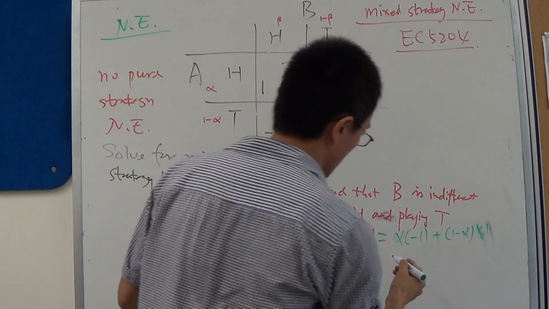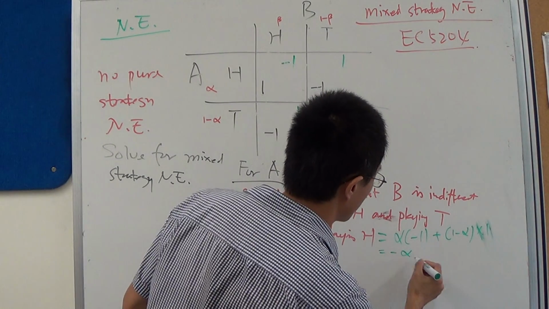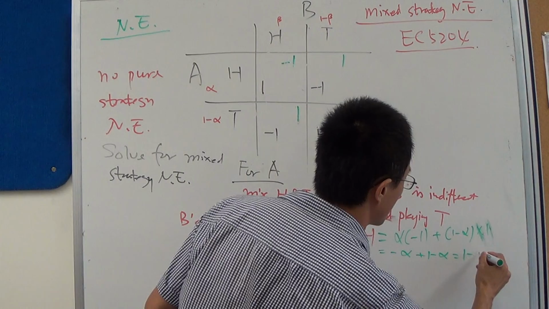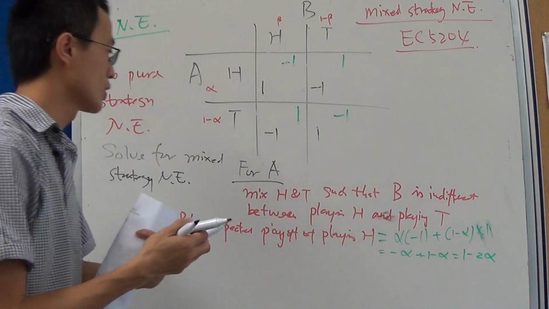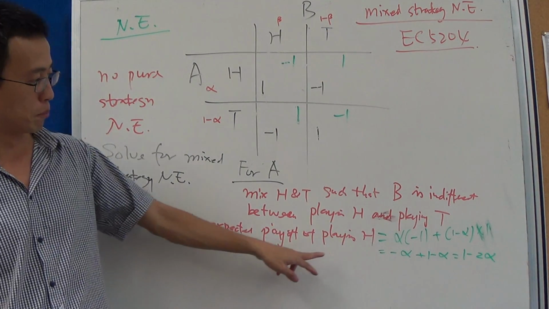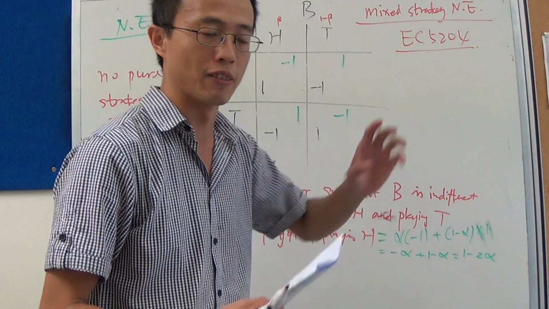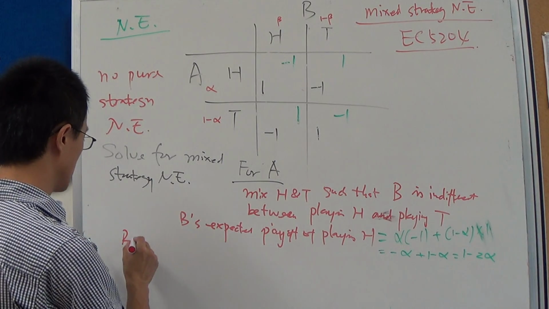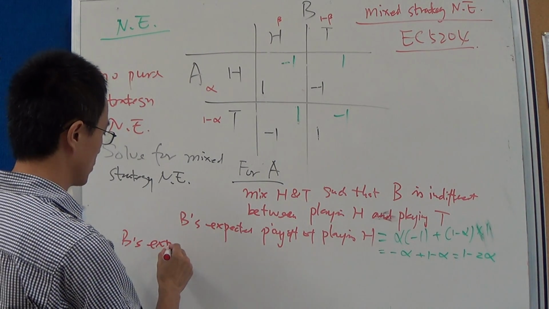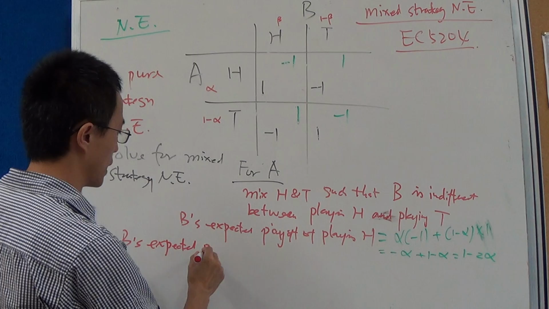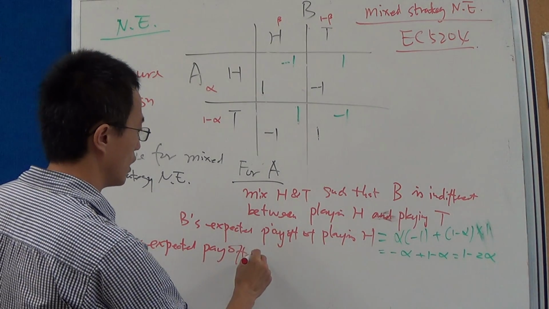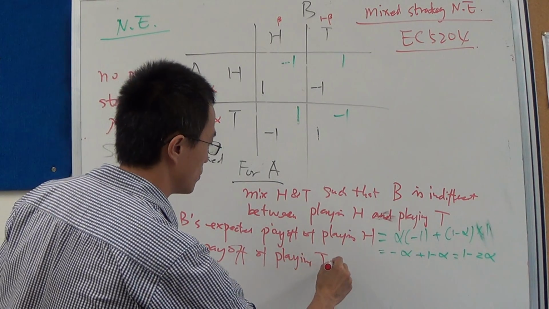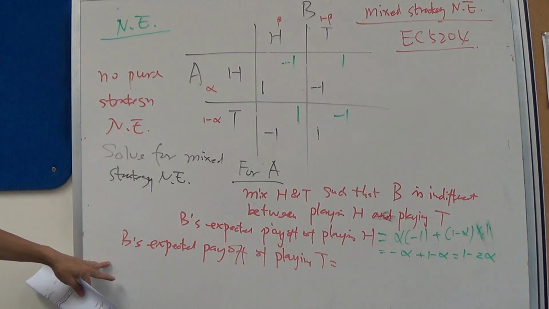So now this is equal to negative alpha plus 1 minus alpha. So it's equal to 1 minus 2 alpha. So B's expected payoff of playing H is 1 minus 2 alpha. Okay, then we need to calculate B's expected payoff of playing tail. What is B's expected payoff of playing tail?